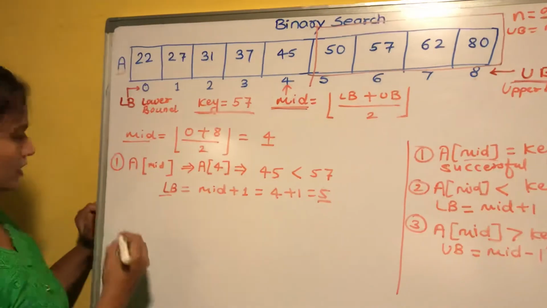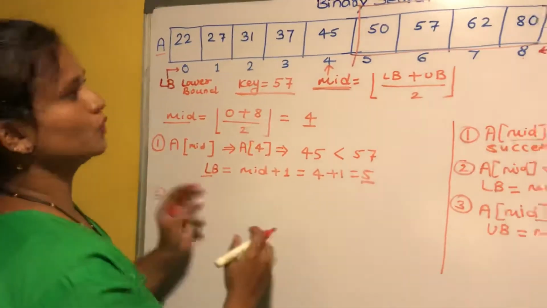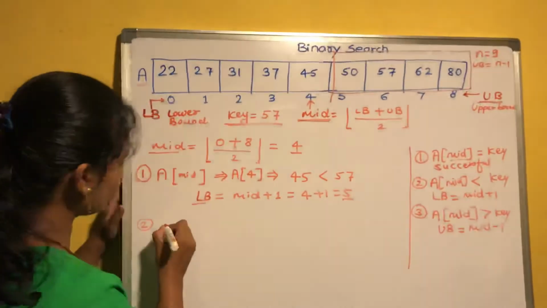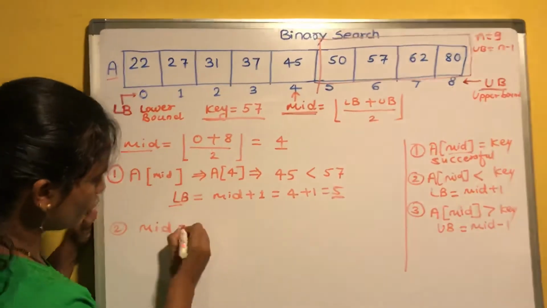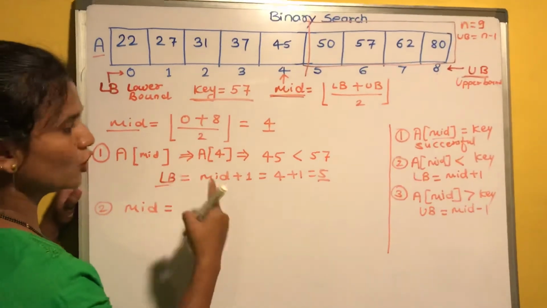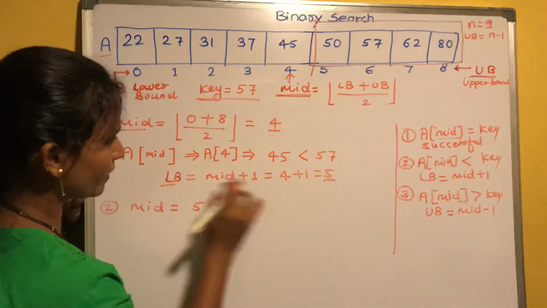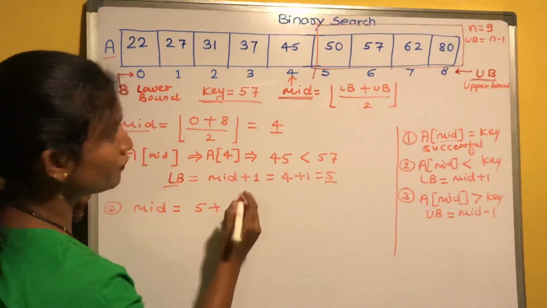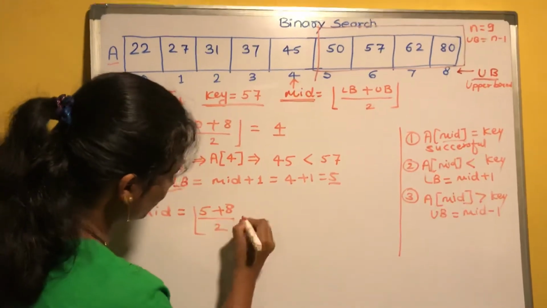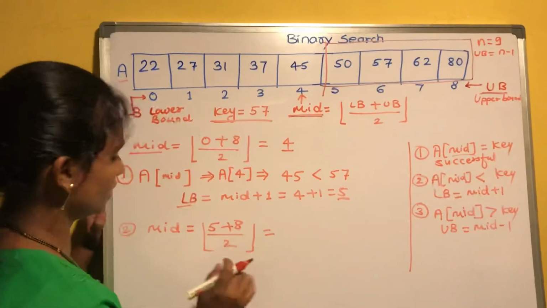Okay. Now again we have to divide this searching space into 2 different parts by calculating the value of mid. Value of mid equals, again, LB plus UB. Your value of LB is what? 5. Here we have calculated this. And value of UB is what? 8. Divided by 2 and the floor function. Now see how it will work.